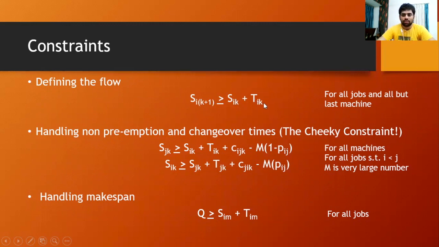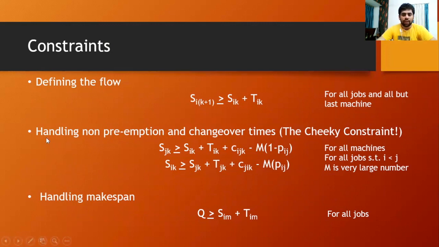So the RHS means the completion point of job I on machine K, and the LHS stands for the starting point of job I on the next machine. So it's obvious that the starting point on the next machine will be greater than the completion time on the previous machine. Unless it's finished on the previous machine, we can't go to the next. But it's not equal to, because we may need some waiting time in that duration.